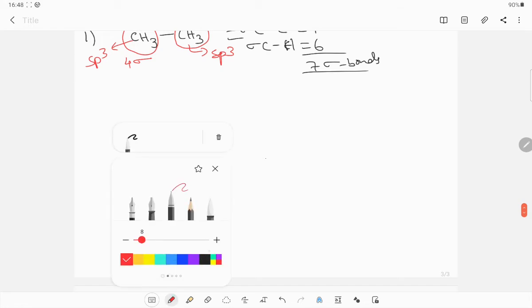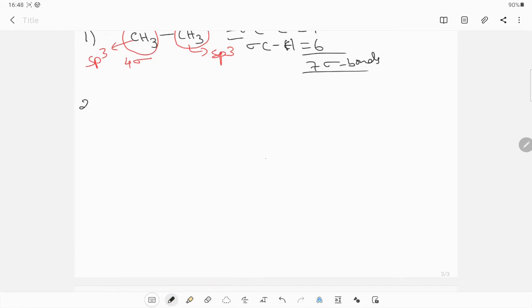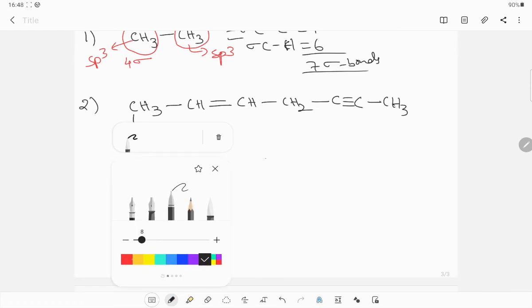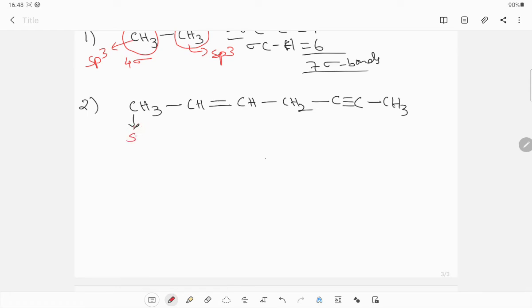One more example I am taking. Second example, a big example I am taking, that CH3 CH double bond CH2 and C triple bond C and CH3. I have taken it. Look carefully students, what type of hybridization is present. I am telling that this is sp3 carbon. Why sp3 carbon? Around the carbon 4 bonds are sigma bonds.